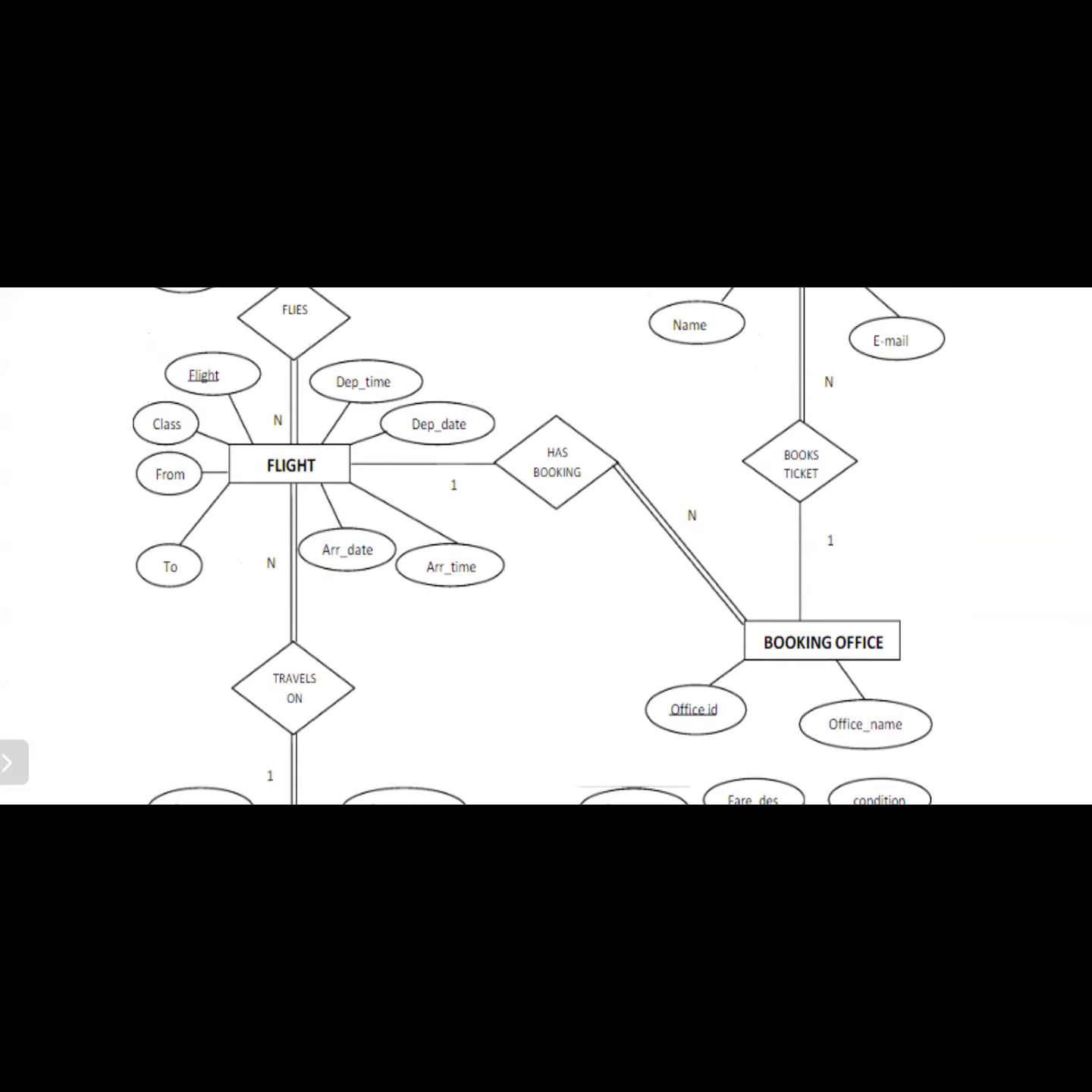If you observe here, when we are booking a particular aeroplane, which attributes do we consider? Which class it is, the from and to, the date of arrival and arrival time, and another one, the departure date and departure time. Next one is the flight, which flight it is. In this way we should know about the offices.